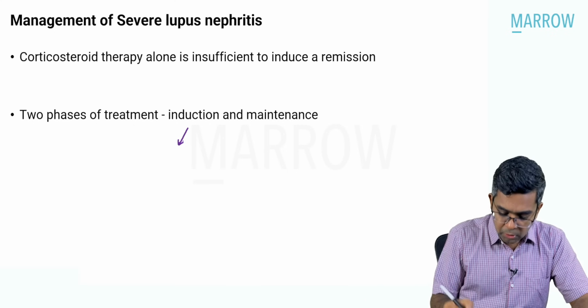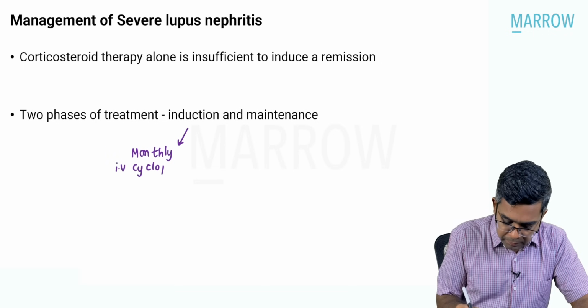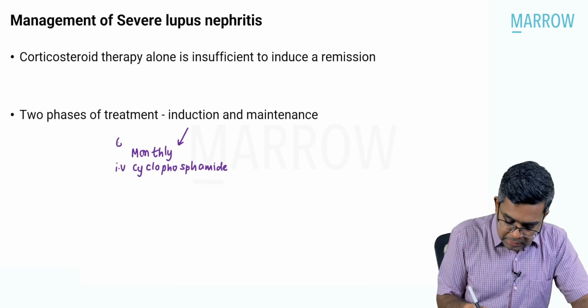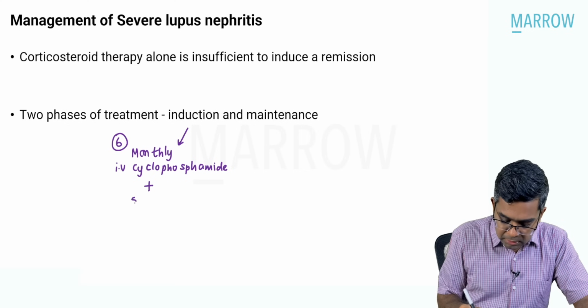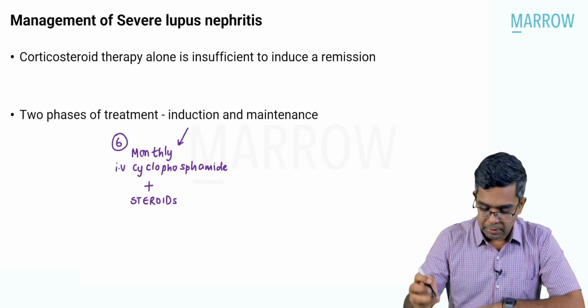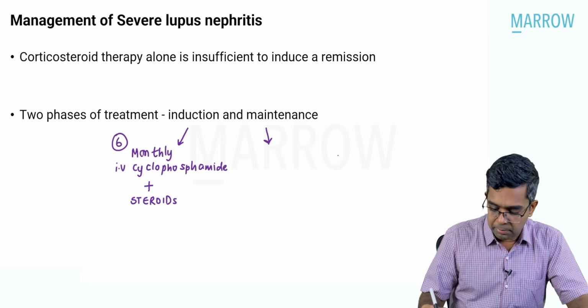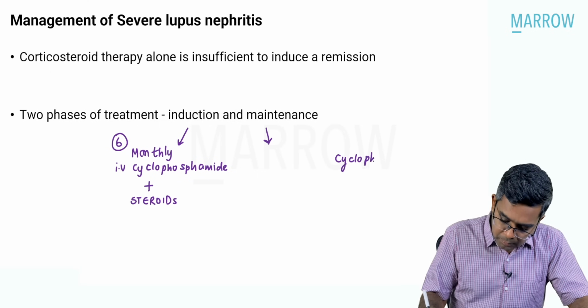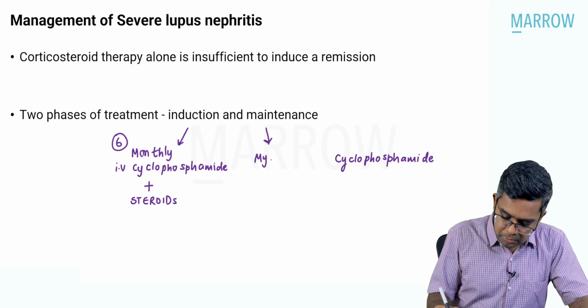In induction phase, what we do is monthly intravenous cyclophosphamide. Intravenous cyclophosphamide should be given. And that too, 6 consecutive monthly intravenous cyclophosphamide should be given along with steroids. Very important, along with the steroids. This is for induction. Maintenance. Okay, once the induction phase is over, we go for the maintenance. There are 2 options available. One is cyclophosphamide. Another one is mycophenolate.